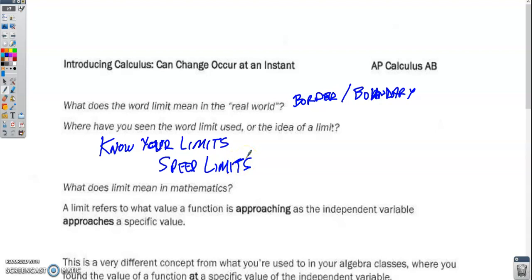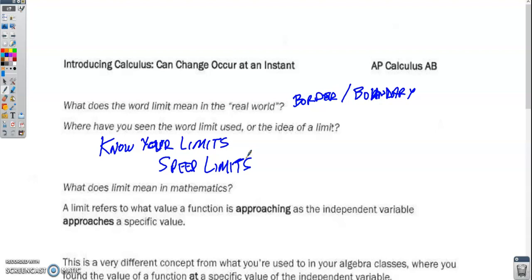Of course, nowadays it seems like there are more speed suggestions than speed limits. But you can probably think back through your life and think of other times where you've encountered the word limit and how that word applies in your particular individual context.